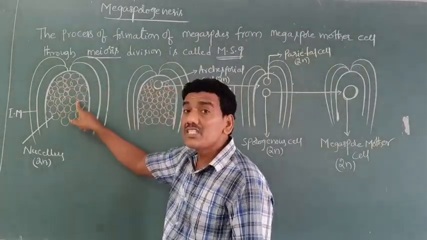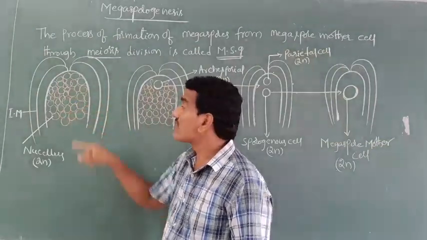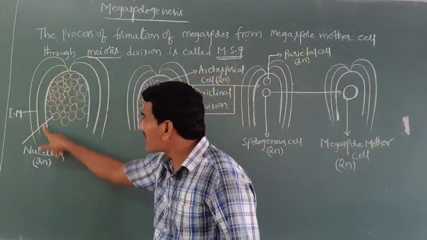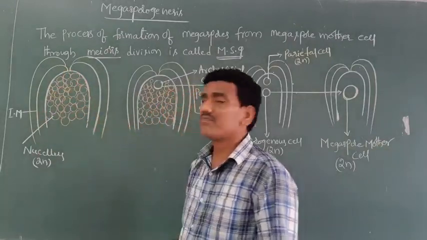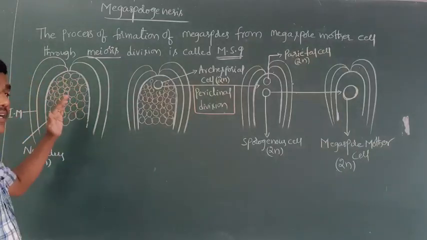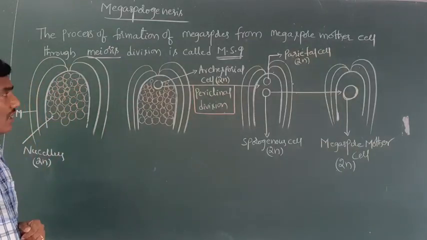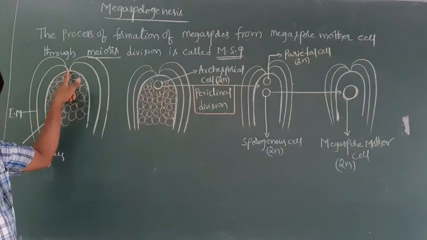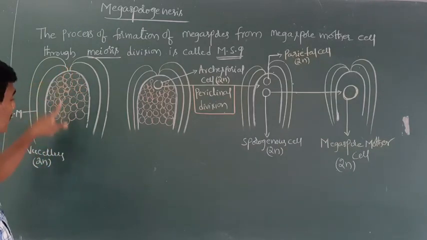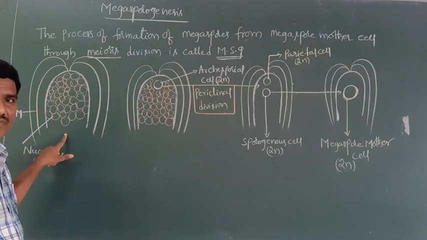Here, this mass of cells is surrounded by a thick layer, also known as the epidermis. One important point: this is the micropylar end, and this is the chalazal end.